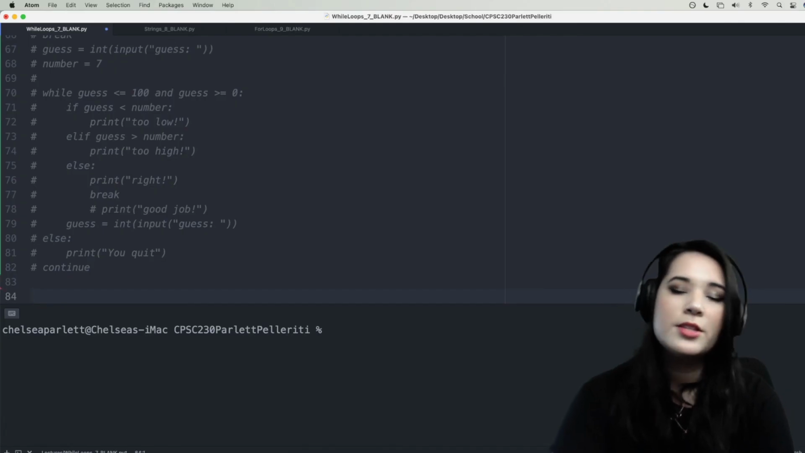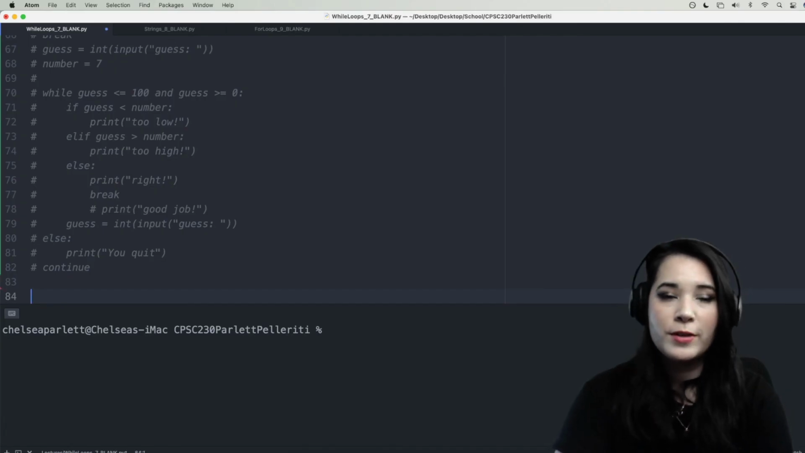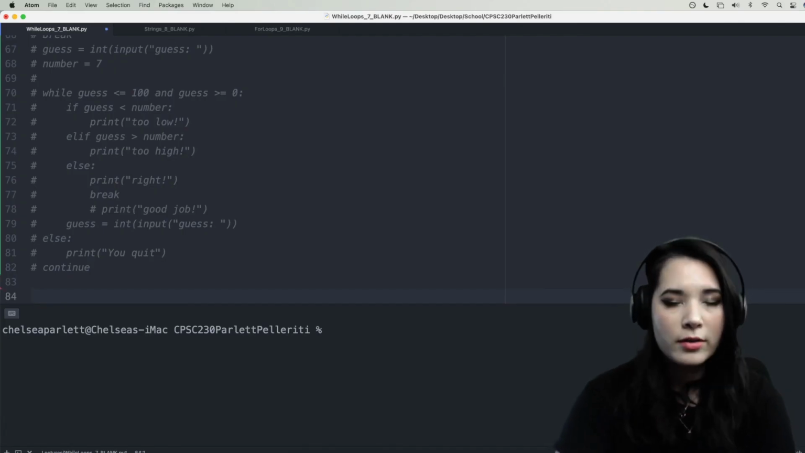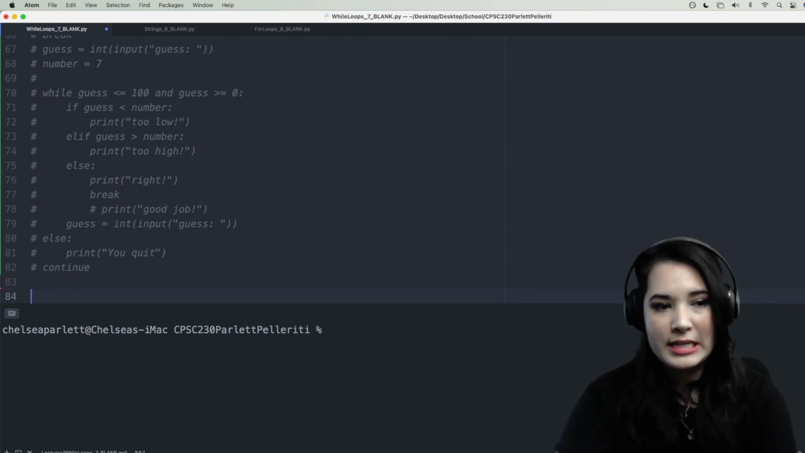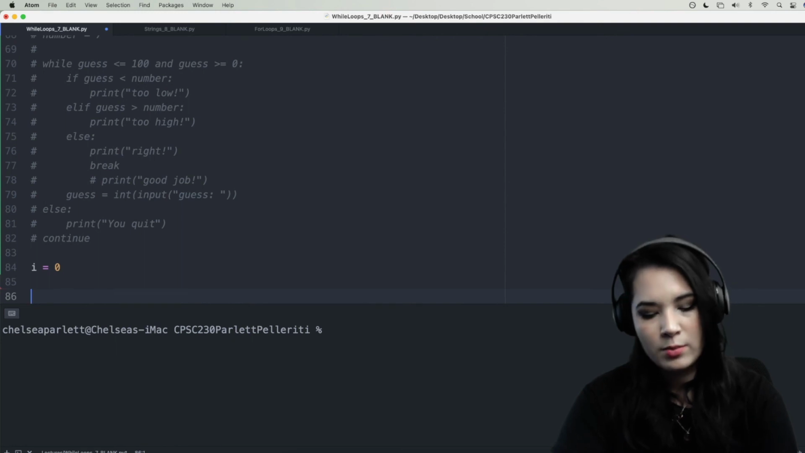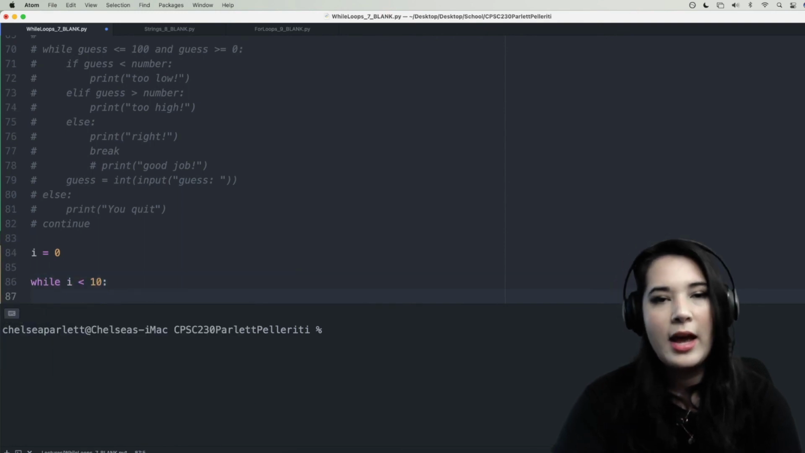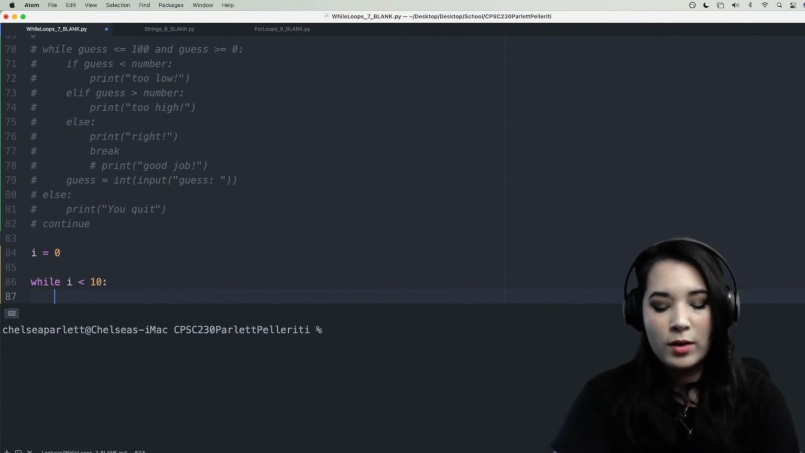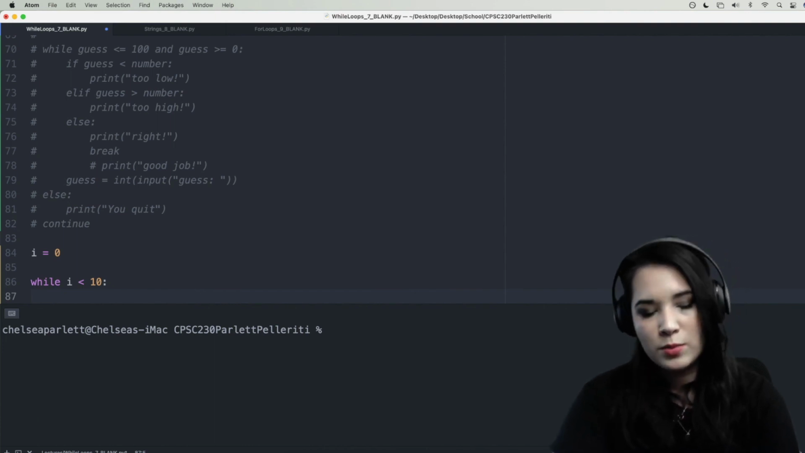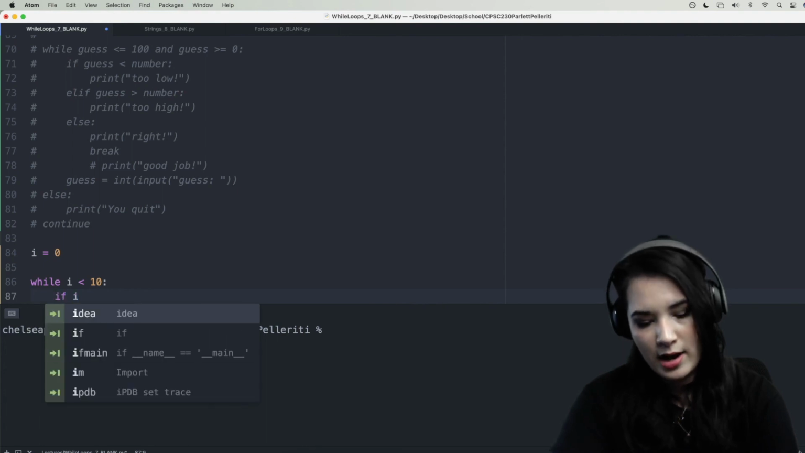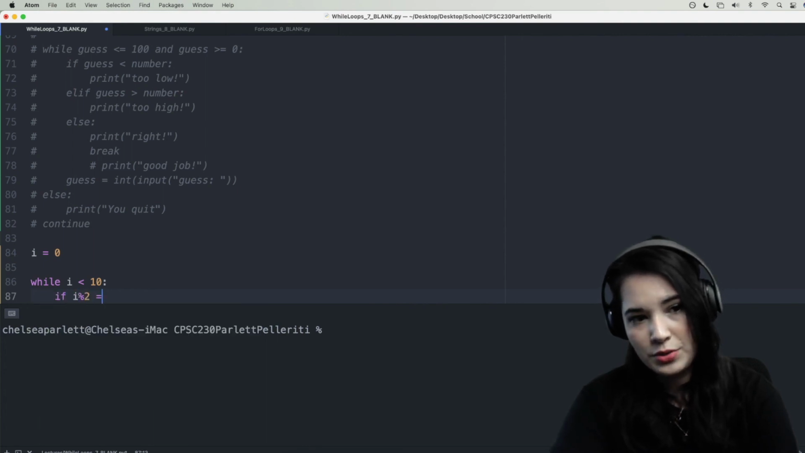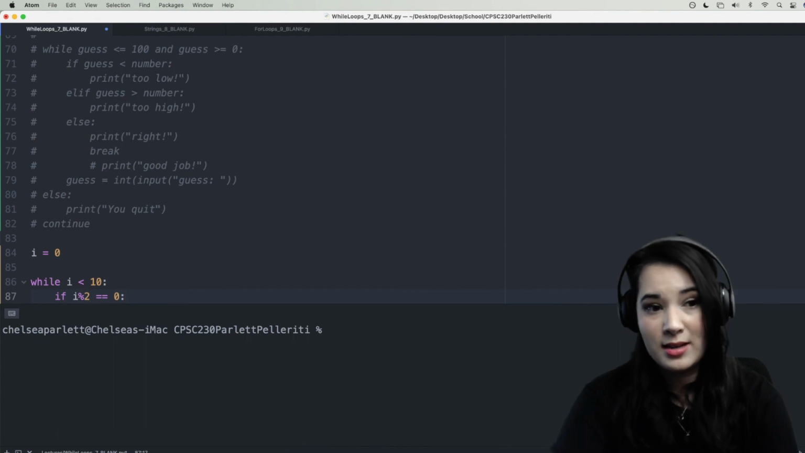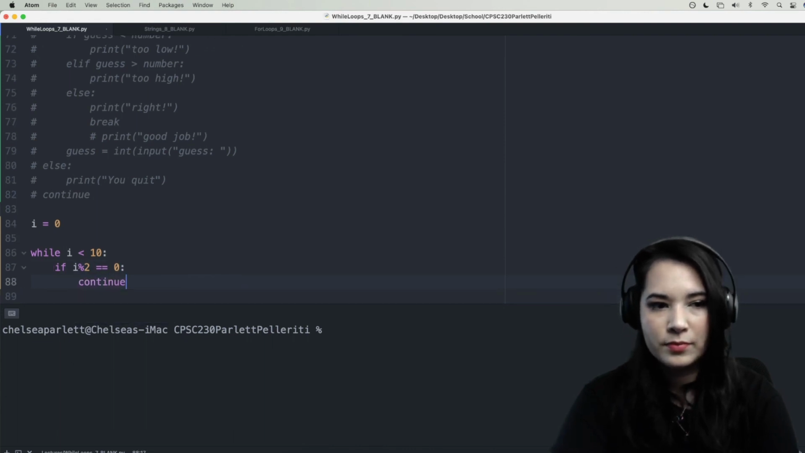All right, let's go ahead and write some code to figure out what the sum of all of the odd numbers less than 10 is. We'll start out with a variable i equal to 0, and then we'll say while i is less than 10, and then let's go ahead and check if our number is odd or not. Well, we know how to check if a number is even, so we'll say if i modulo 2 equals 0. If it is, it's even. Continue.